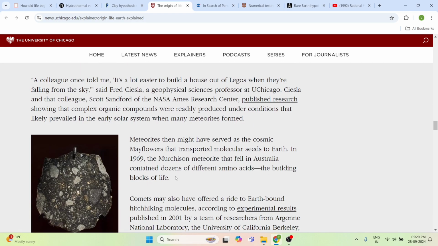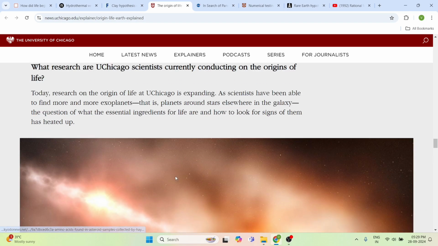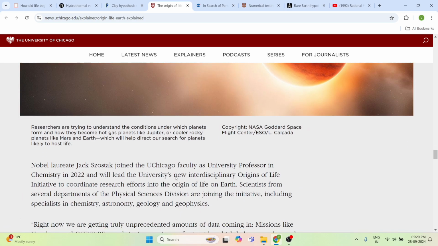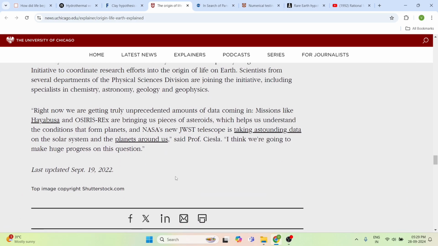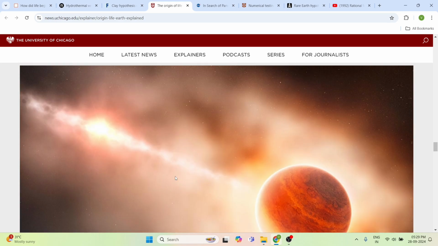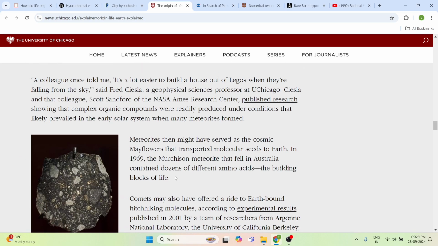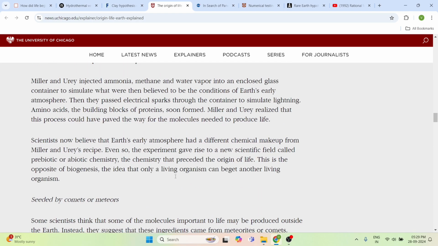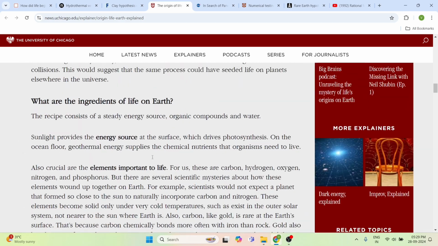This is the article you can go through to find out how life is formed. If you see all these articles, they're not finding any pattern. If the universe had some intention to create life, it would have to follow some pattern to create life, but it hasn't created it on other planets. It's rare for Earth, right?